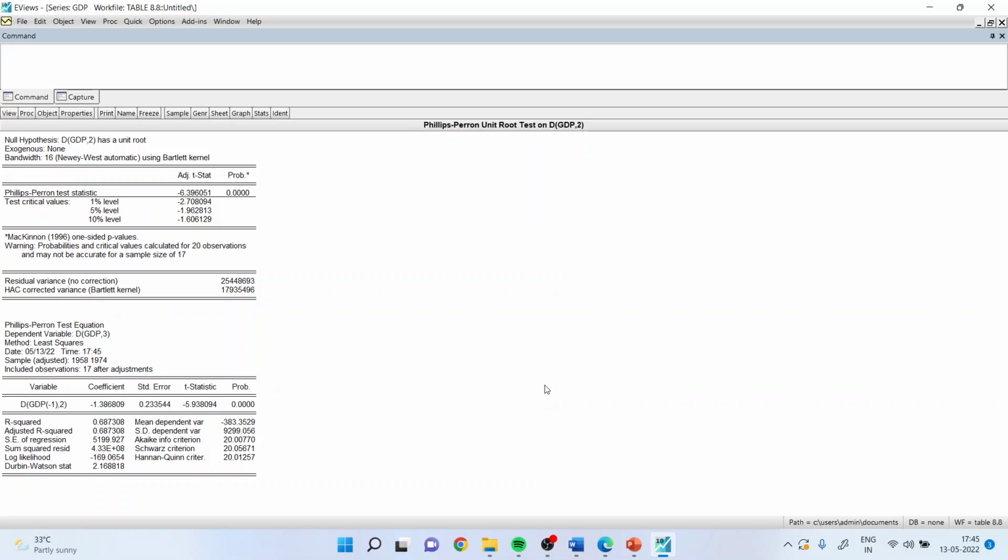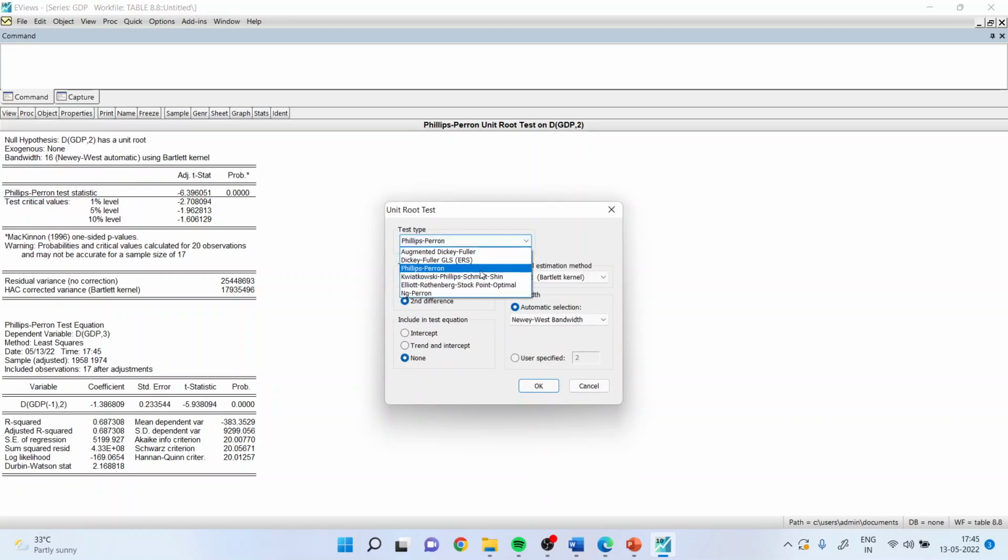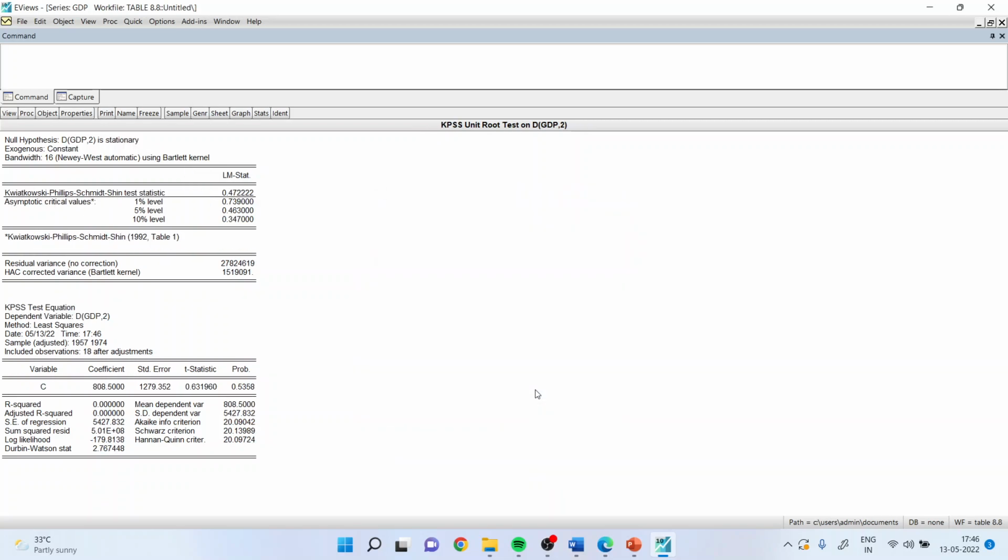View, unit root test, and this time take none, click OK. Now, we want to carry out the KPSS test. Remember, in the case of the KPSS test, our null hypothesis is reverse. That is, the series is stationary. View, unit root test, KPSS. Again, keep this on second difference, intercept, check it. Now, you have to see here the p-value.